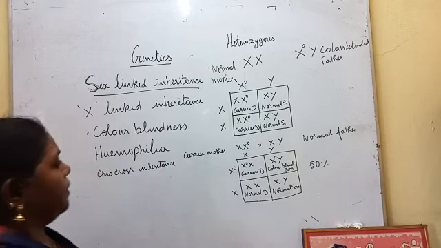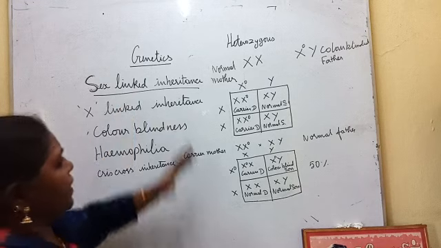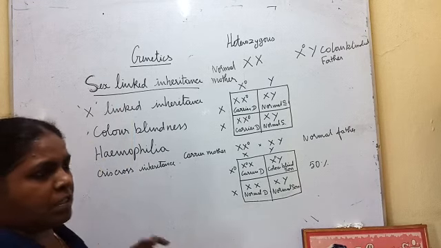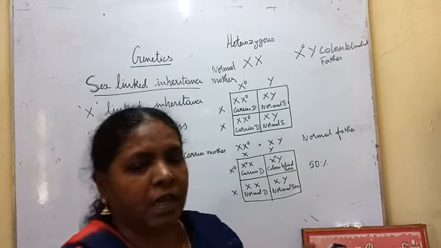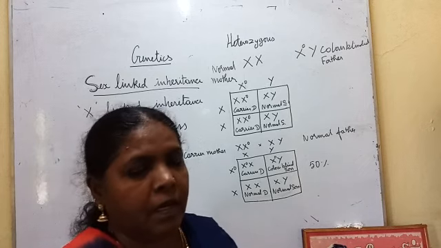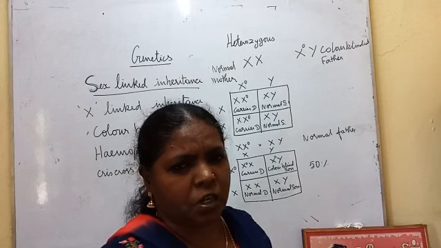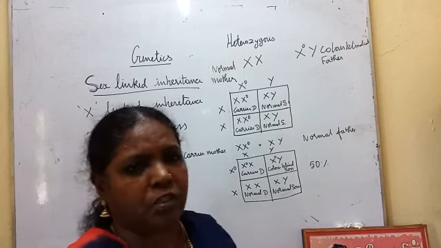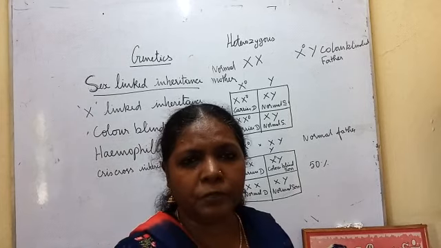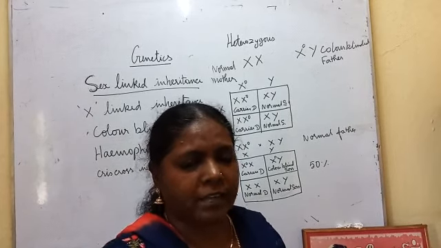Now, why are we discussing this? I told you the genes are located in the chromosomes, autosomes as well as allosomes. Each gene is responsible for one particular character. Sometimes 2 genes together form one character, so in higher classes you will be studying that.